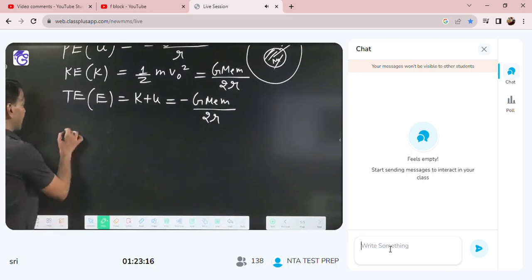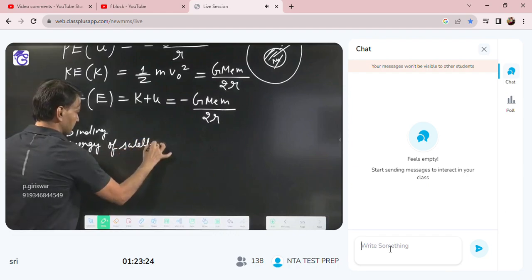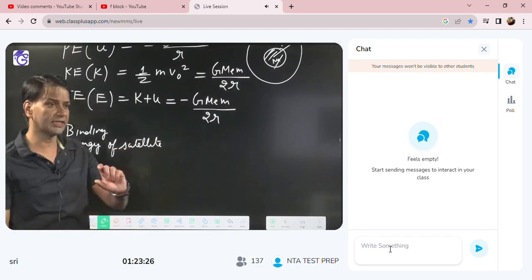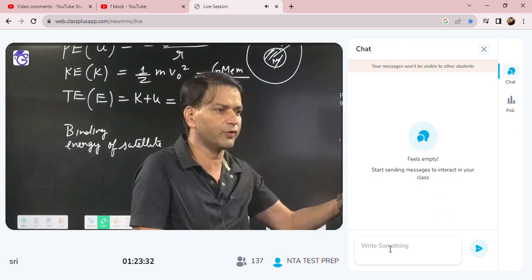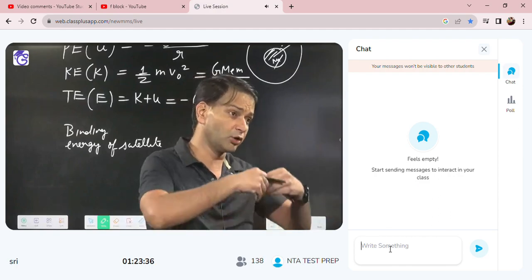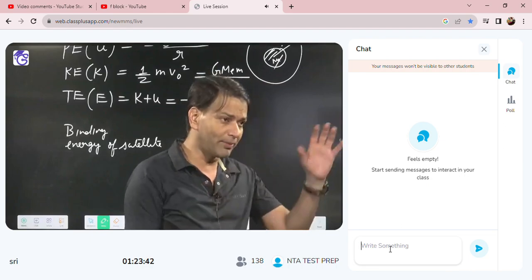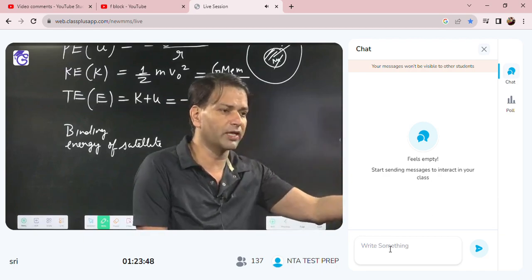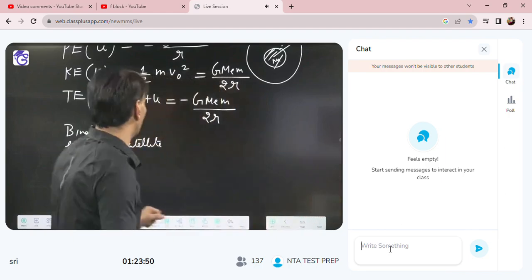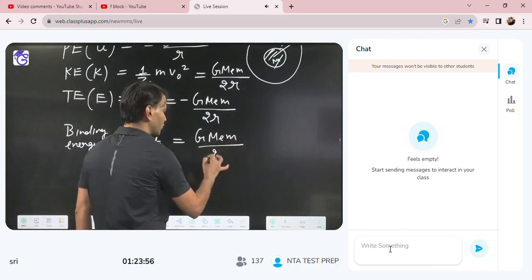And if they are asking the binding energy of a satellite, so binding energy is the total energy, but with a positive sign, meaning the energy needed to make the satellite free. If you want to make the satellite free, it means you want to send it to infinity, so you want its energy to be 0. So how much energy does the satellite have? Minus GMm by 2R. If you give the same amount of positive energy, then the energy of the satellite becomes 0. So what is the binding energy of the satellite? Positive GMm by 2R.